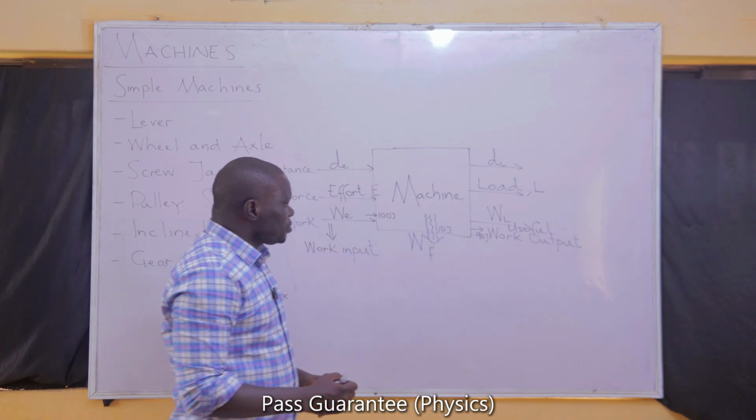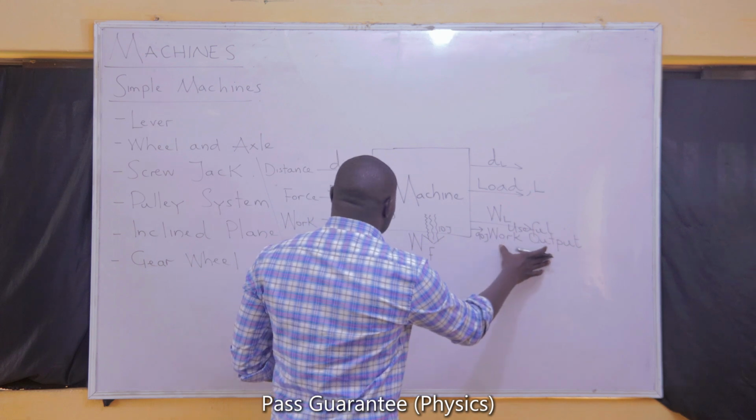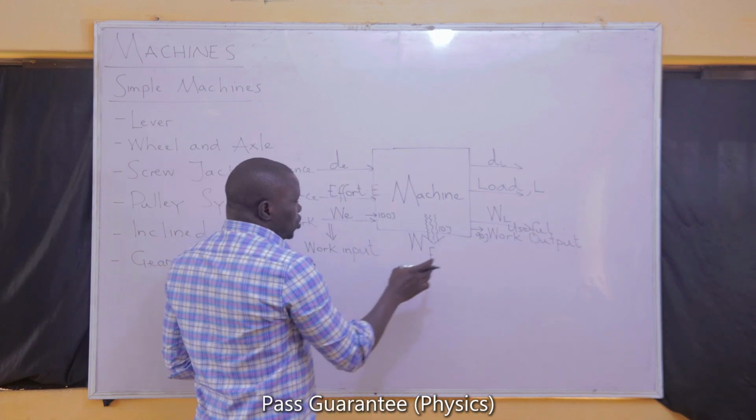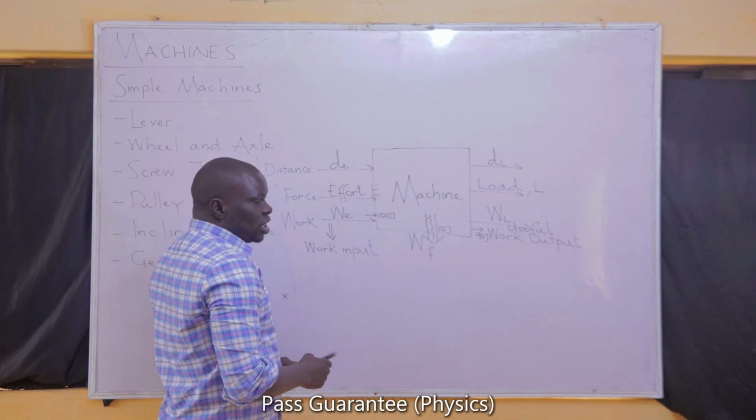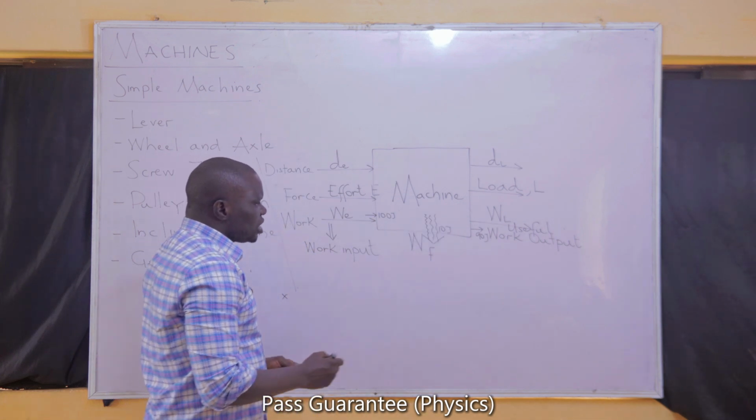So generally, when you are giving the work output and the work input, you can subtract them from each other to know how much work is wasted within the machine.